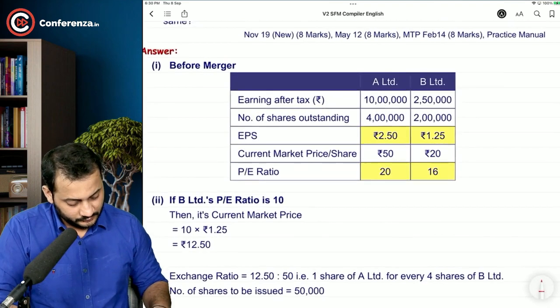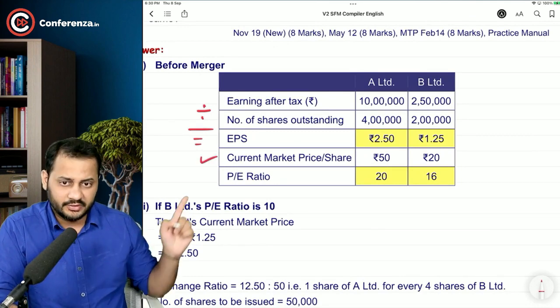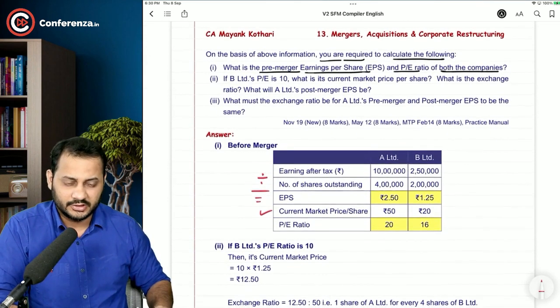Have a look, we'll start again. This is earning after taxes divided by number of shares, so you got EPS, and market price divided gives you the PE ratio. That's the first answer.